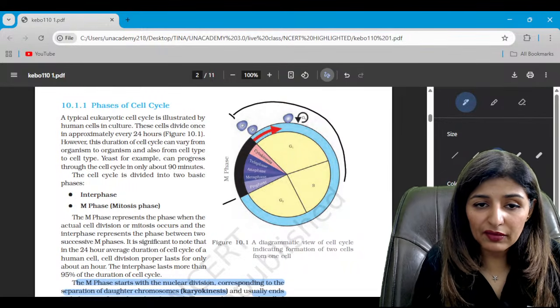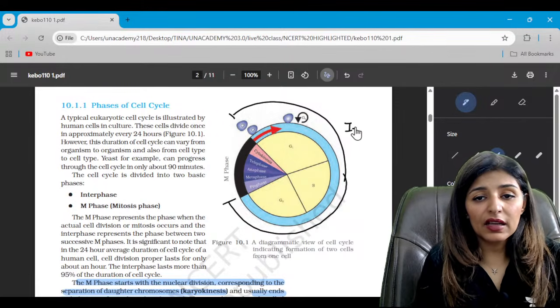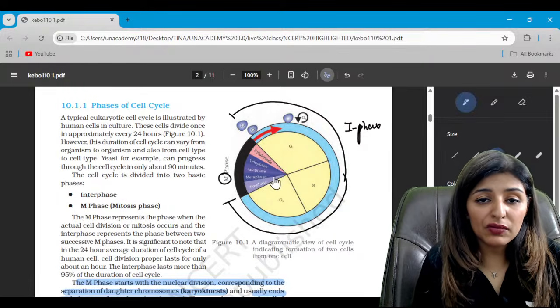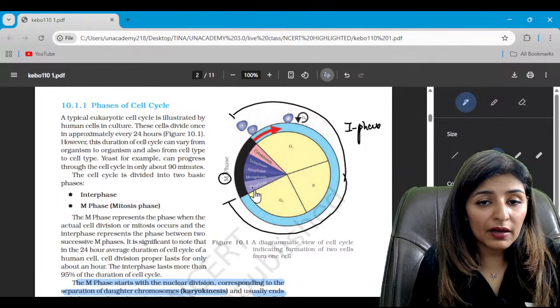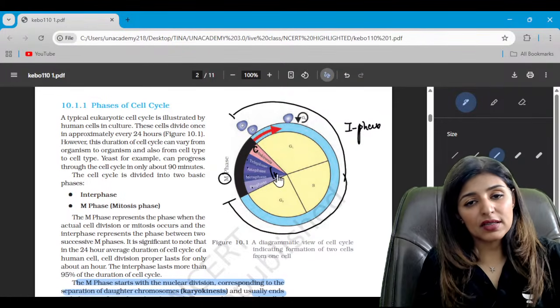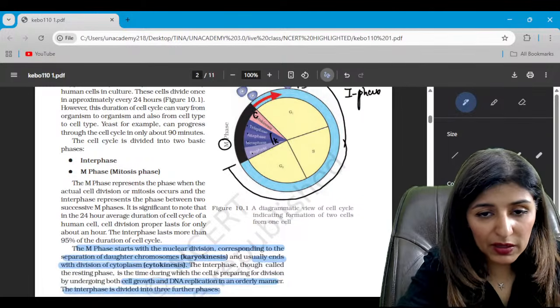This is interphase, the resting phase, basically the preparatory phase. And the actual dividing phase is the M phase, which is further divided into PMAT: prophase, metaphase, anaphase, telophase. This is all karyokinesis, and the last phase is cytokinesis. Karyokinesis is nuclear division, cytokinesis is the cytoplasmic division.